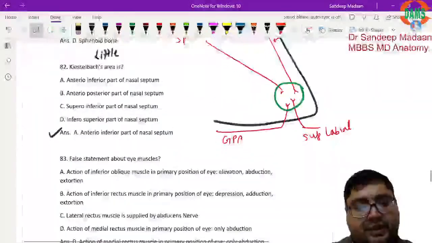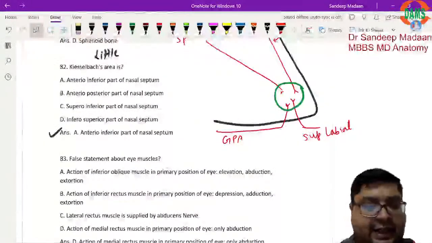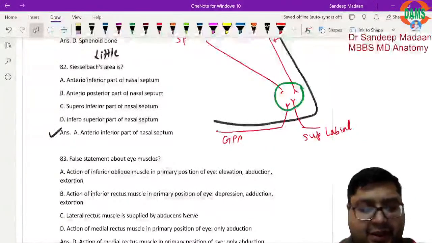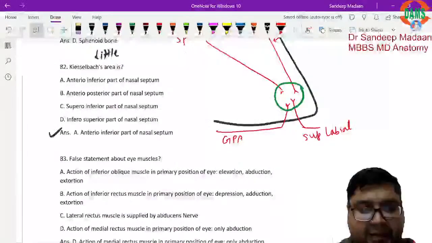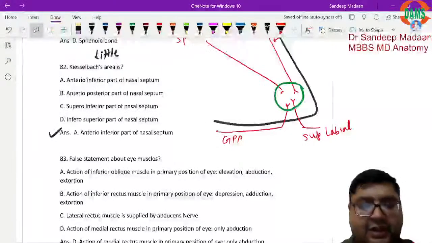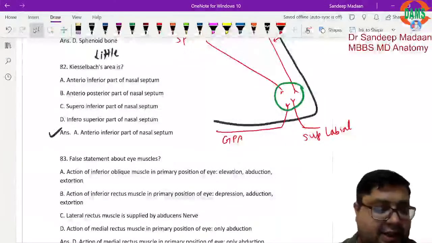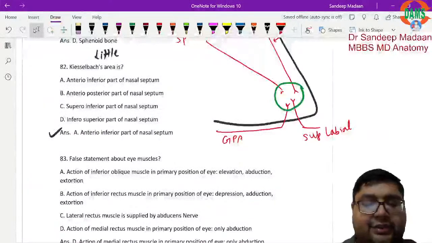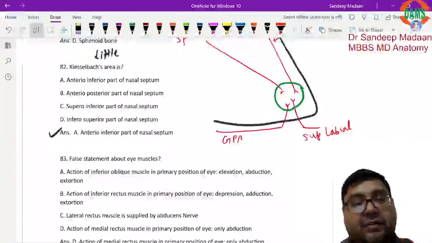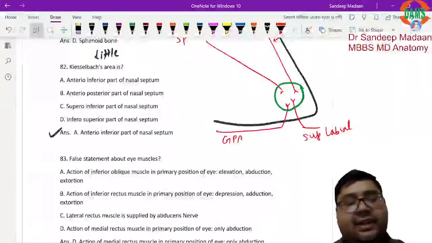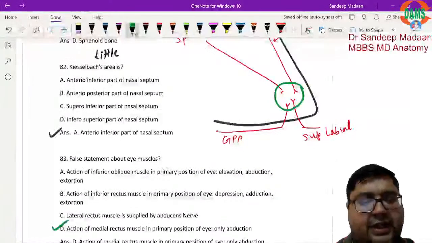False statement about eye muscles. Action of the inferior oblique muscle will be elevation, abduction, extorsion. Inferior rectus will be doing depression, adduction, extorsion. Lateral rectus is supplied by abducens. Action of the medial rectus is abduction. That's completely wrong. Action of the medial rectus has to be adduction. It is the adductor muscle. And what is the abductor muscle? Completely abductor, only abduction, that will be lateral rectus. That's why the straightforward answer is D.